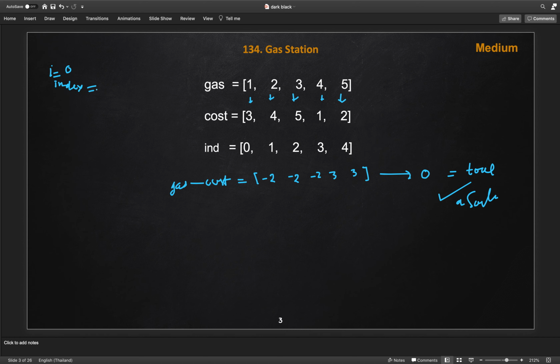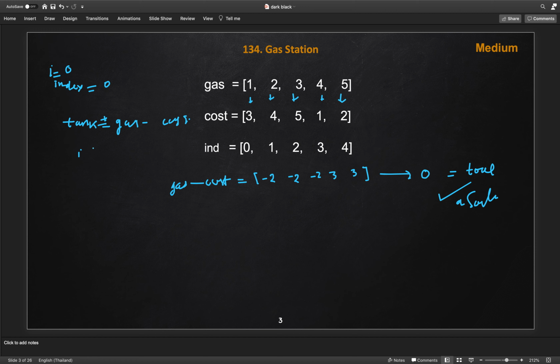This index we have to return if the solution exists, otherwise we have to return -1. So I will start from here, and I will create a tank, like the fuel we are getting, which will be current gas minus the cost at that ith index plus the previous value. So this tank will start from 0.